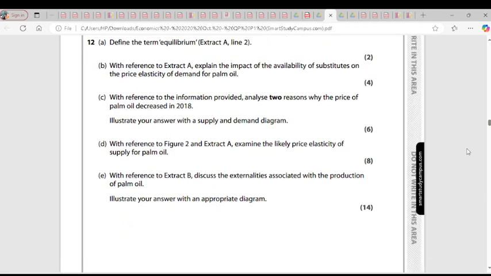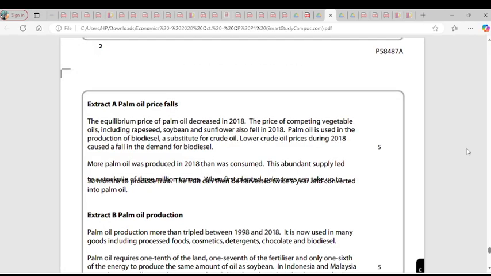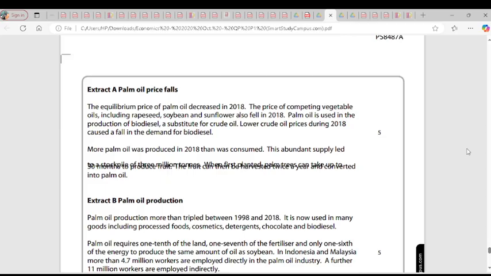Question C. With reference to the information provided, analyze two reasons why the price of palm oil decreased in 2018. So based on the case study, I'm just going to quickly go to the case study and get everything. The equilibrium price of palm oil decreased in 2018. The price of competing vegetable oils, including rapeseed, soybean, and sunflower, also fell in 2018. Palm oil is used in the production of biodiesel, a substitute for crude oil. Lower crude oil prices during 2018 caused a fall in the demand for biodiesel. So the question is asking us about what? The question again. With reference to information provided, analyze two reasons why the price of palm oil decreased in 2018.